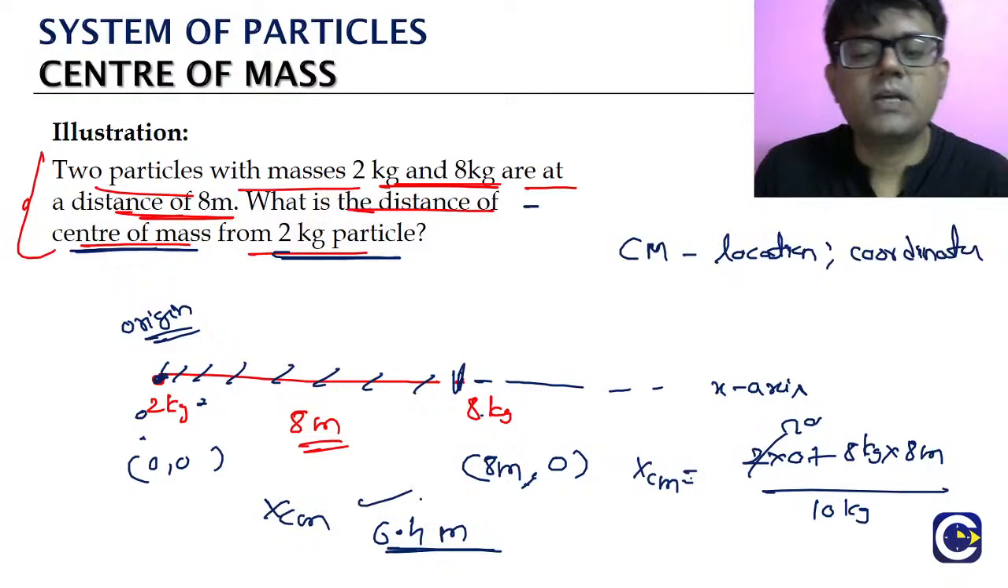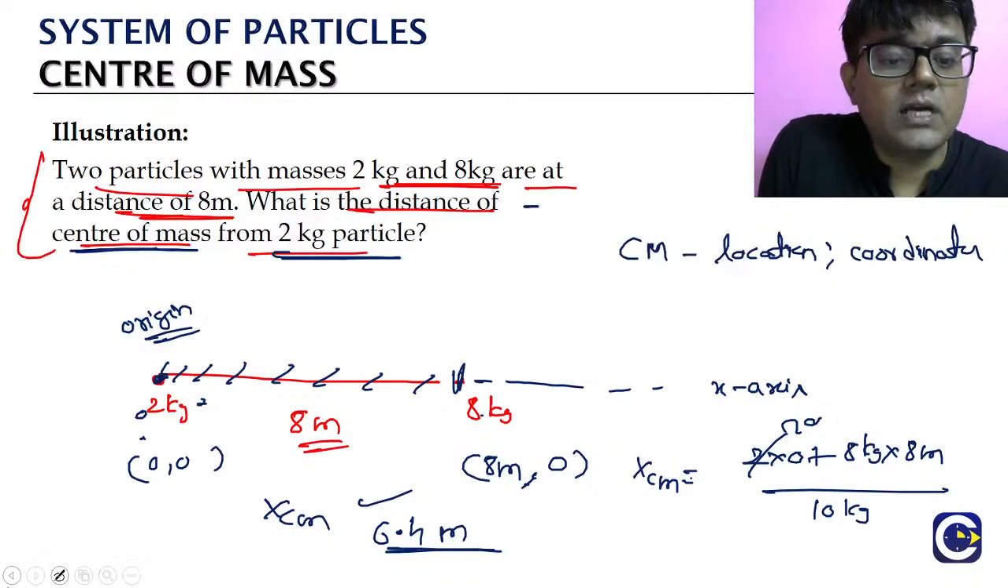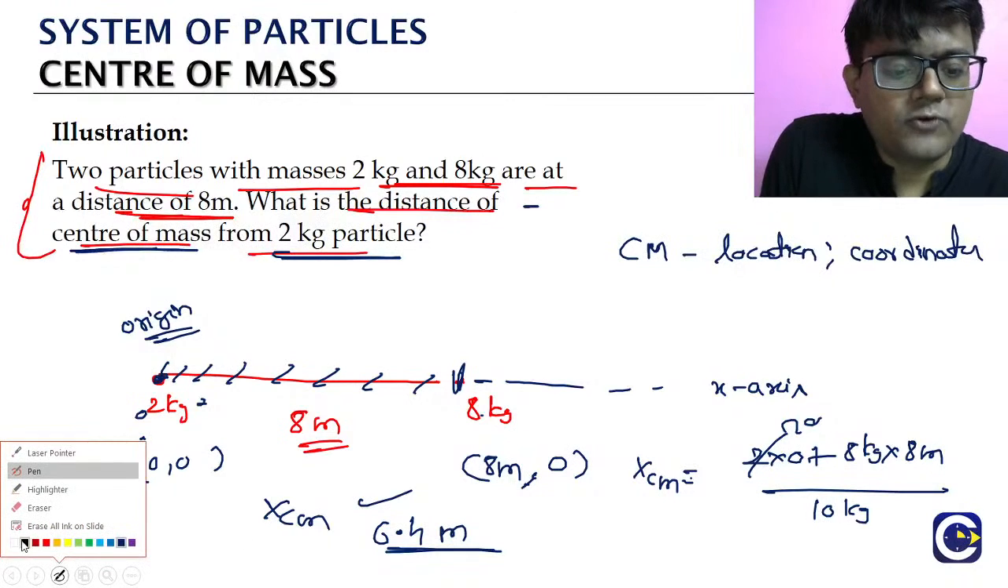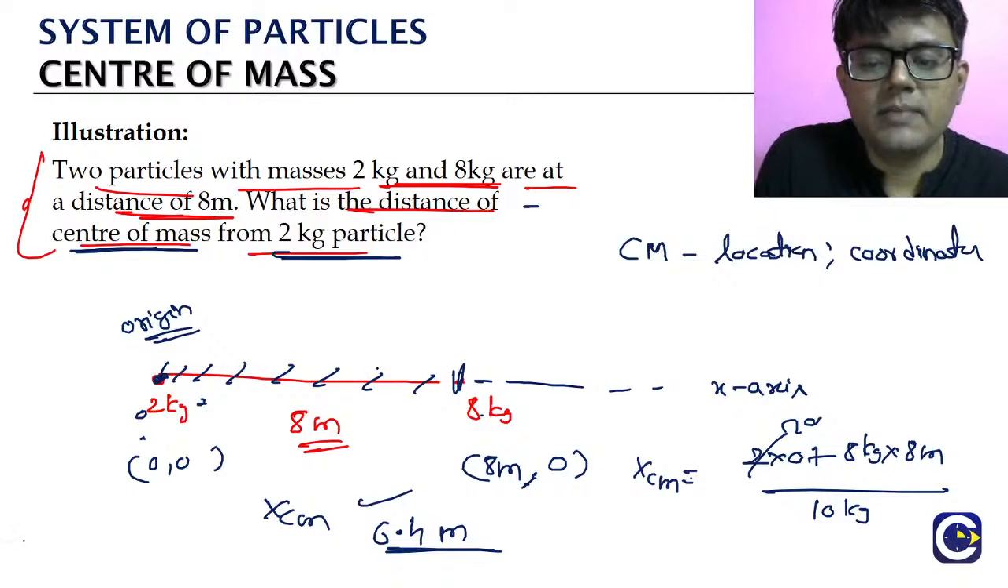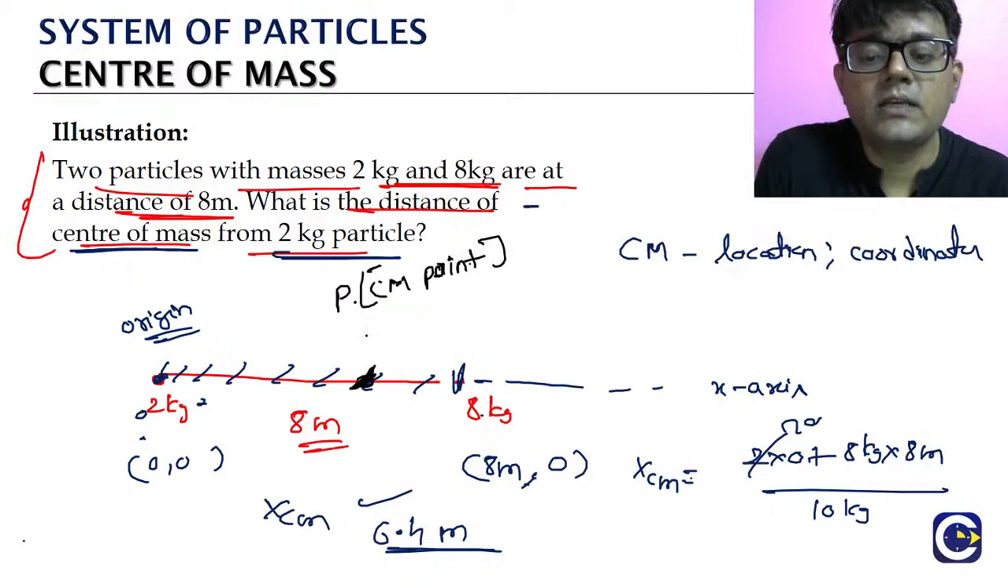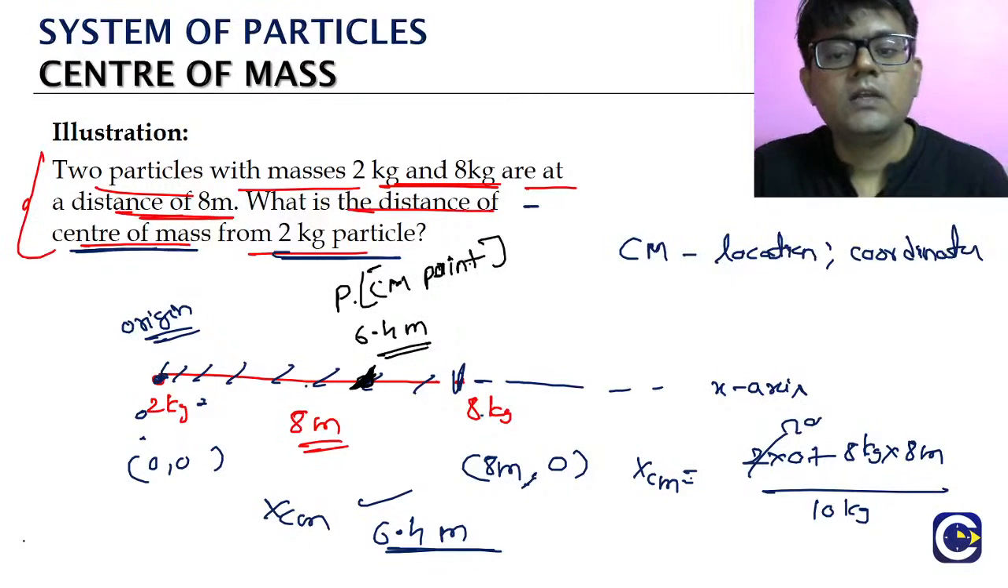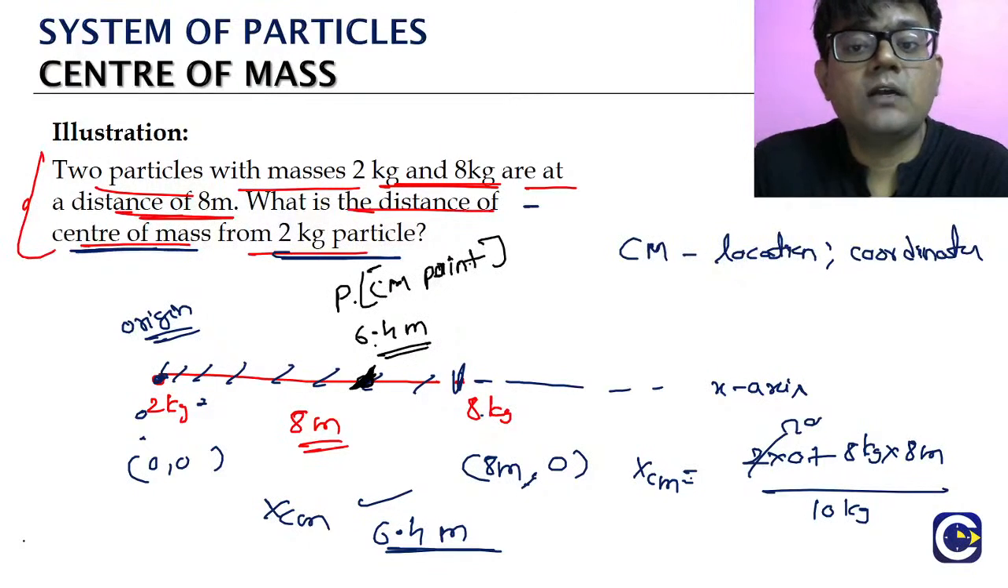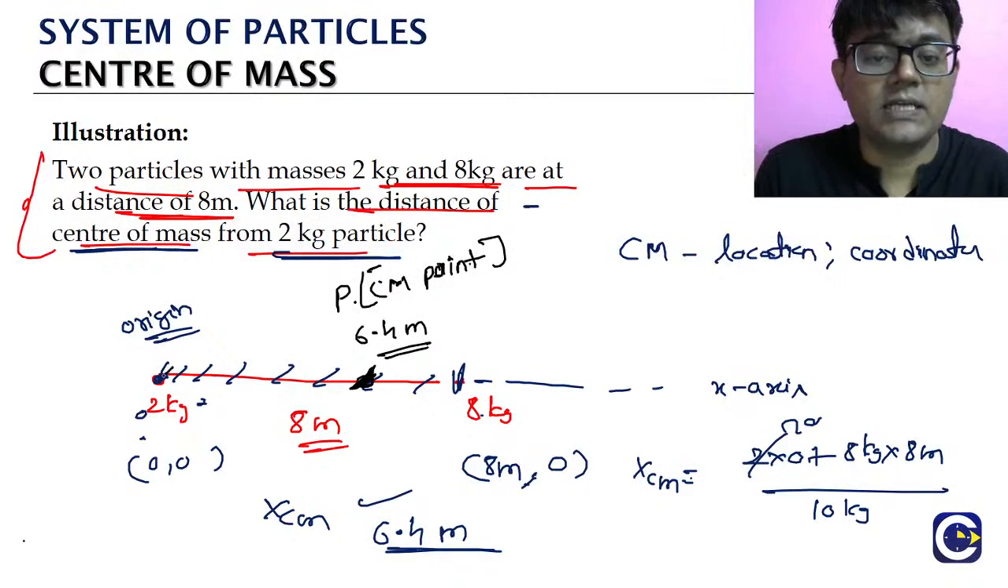Okay, wow. So what is the center of mass's x coordinate? 6.4. Okay, see. So where will it come? This is the point, we can call it PM, or we can say center of mass point. So what is the location? 6.4 meters. So the question is, what is it that we need to find? What is the distance of the center of mass from the 2 kg particle? 2 kg particle means what? The origin, right. So from the origin, what is the distance of the center of mass?